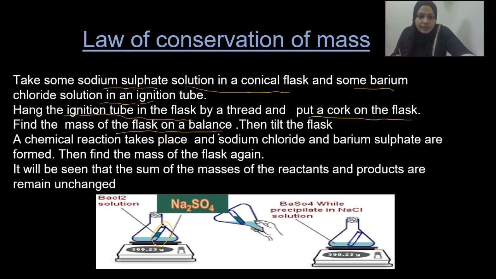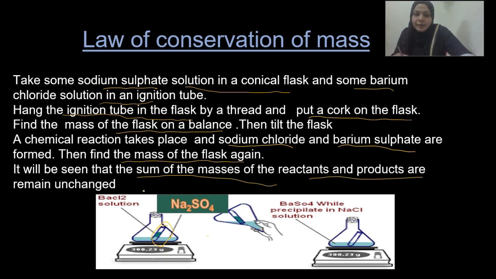Find the mass of the flask on a balance. Here you can see 300.23 gram. After the chemical reaction, you know that sodium sulfate reacts with barium chloride, and we get sodium chloride and barium sulfate. Then find the mass of the flask again. Here also you can see there is no change in the mass before the reaction and after the reaction. So it will be seen that the sum of the masses of the reactants and products remains unchanged. So we proved it in two ways.